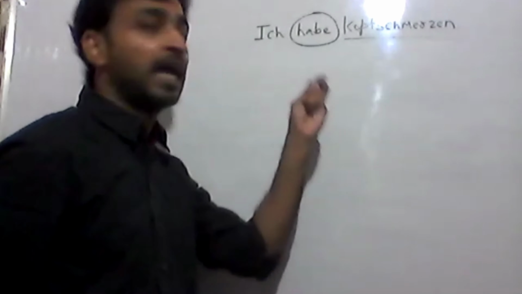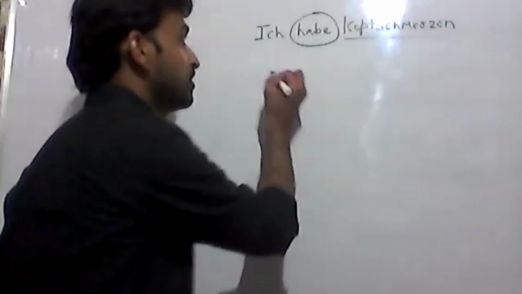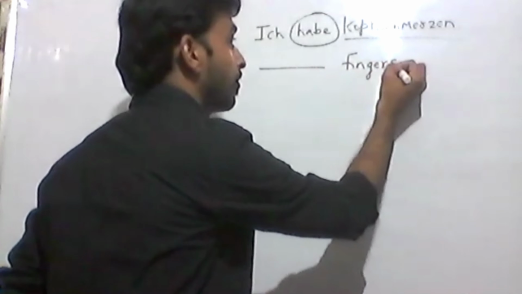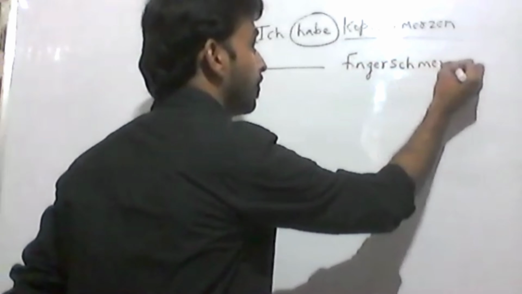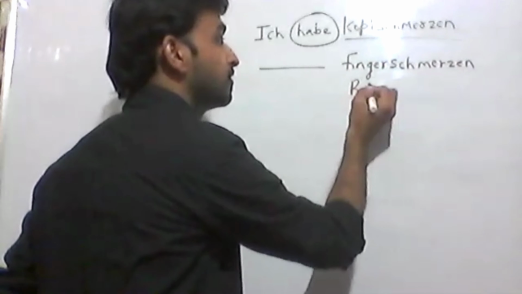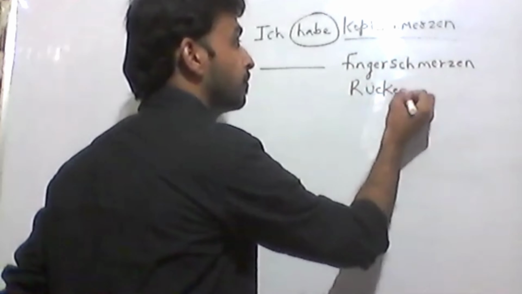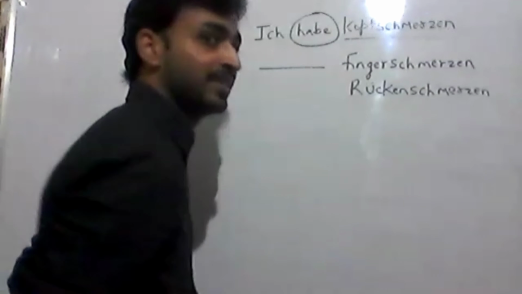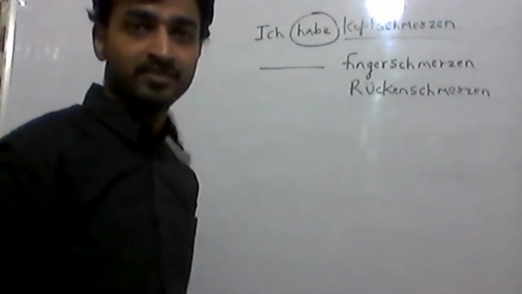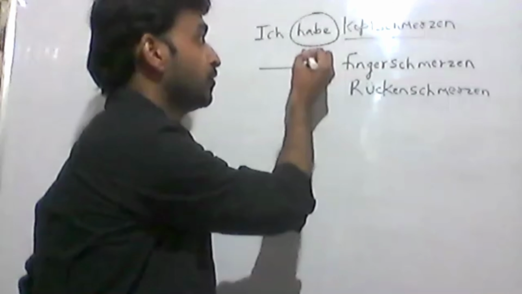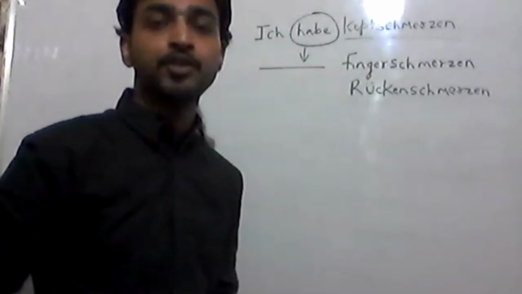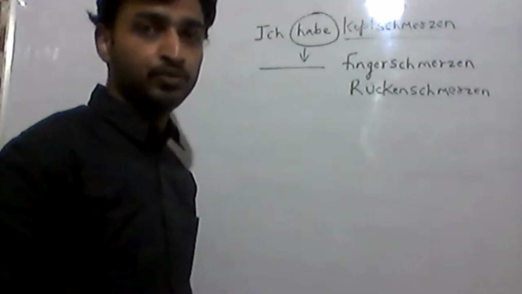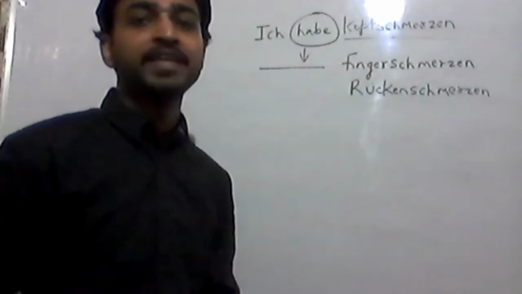Suppose you say, I have pain in my finger. So ich habe, same, Fingerschmerzen. Suppose Rückenschmerzen, back pain. So it goes like this. Rückenschmerzen, Fingerschmerzen. The verb haben is what we are using here. Similarly, there are so many other verbs that we can use to describe body ache.